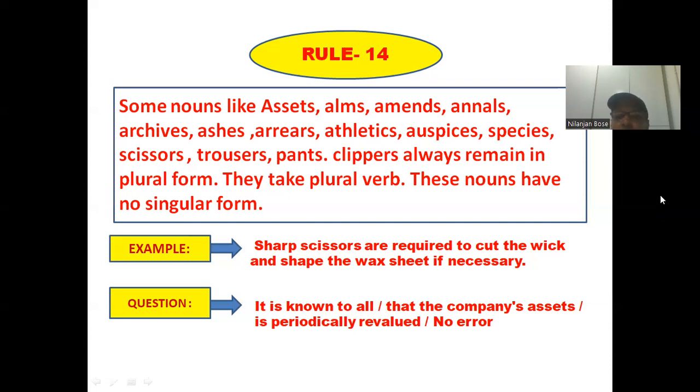And here in this question, in the third part, it is written is, which is wrong. It should be are. So in the third part, the error lies. You can easily identify it.